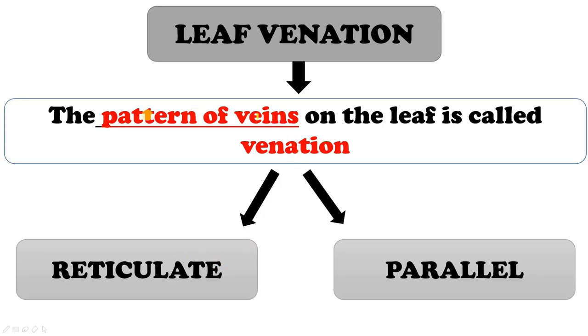Alright. Now the veins also make a pattern on the leaf, and this is called venation. The pattern of veins on the leaf is called venation, and we have two types of venation: reticulate venation and parallel venation. Let's study about each one of them.